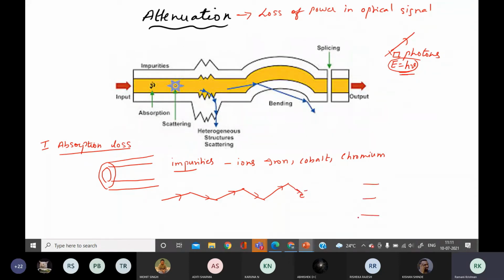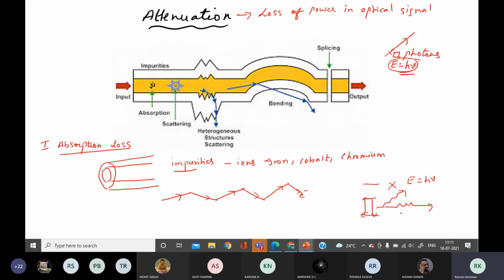The electrons absorb this energy, go to the excited state, then they come to the ground state by emitting a photon whose energy has no relation to the photon which is traveling. So this energy is lost.